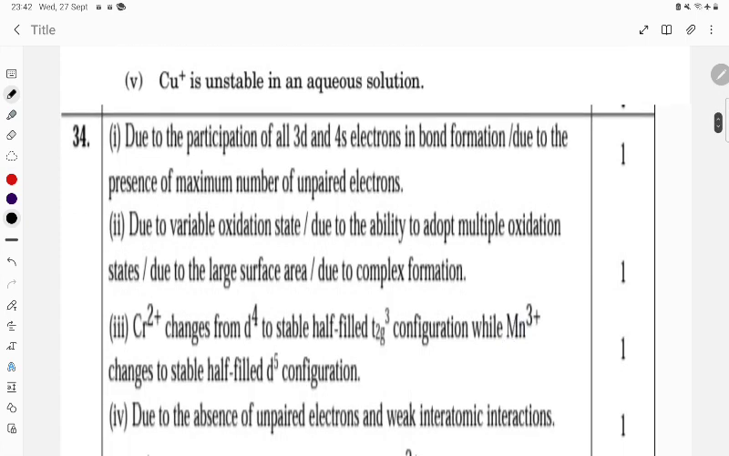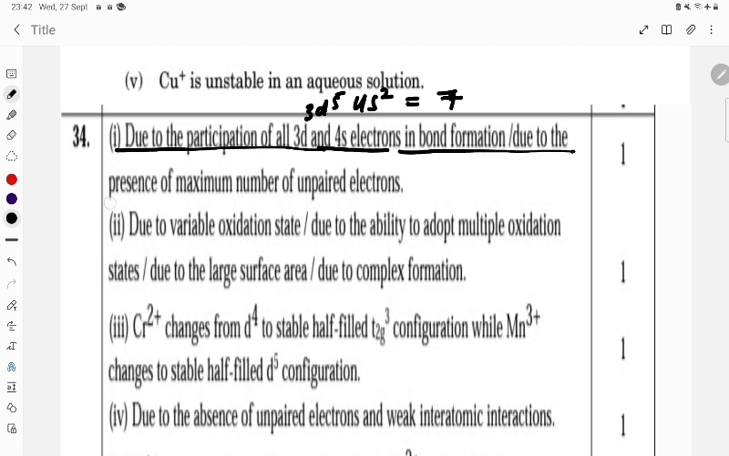Here you see, CBSE itself gave the explanation: due to participation of 3d and 4s electrons. 3d electrons how many are there? 5. 4s how many electrons? 2. So total electrons is 7, in the bond formation, due to the presence of maximum number of unpaired electrons. So either you write up to here, due to participation of 3d and 4s electrons in the bond formation, or you can write this second part, due to the presence of maximum number of unpaired electrons. This could also be correct. CBSE has given 1 mark for this one.